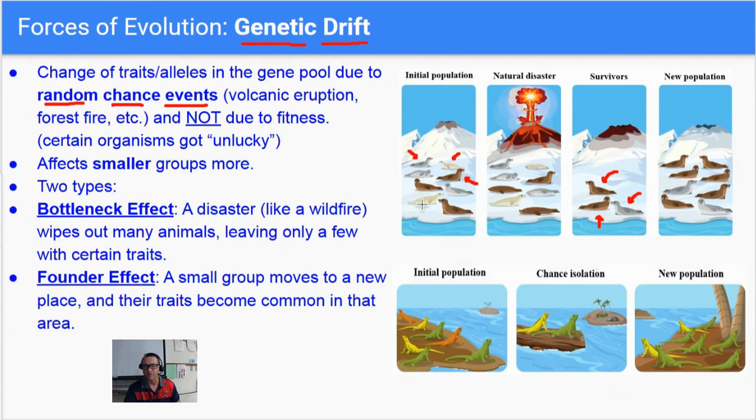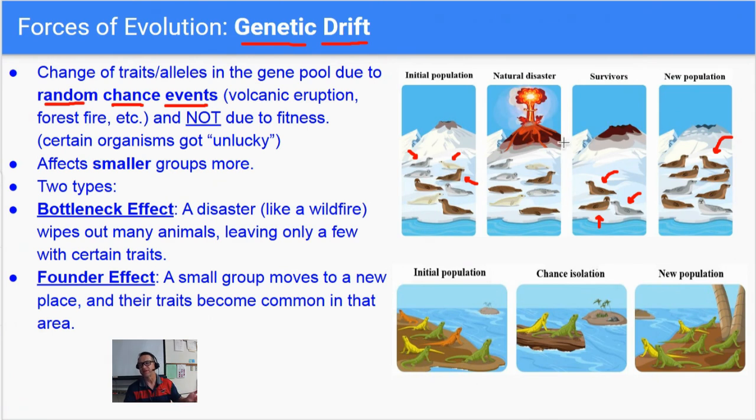So there used to be some white ones. They're gone. There used to be three gray ones. Now there's only one gray one. And as they reproduce again, you can see now the new population is mostly brown, mostly seals with brown skin. And then there's a couple with gray. So it changed. So it used to be equal amount of gray and brown, and there was also some white.